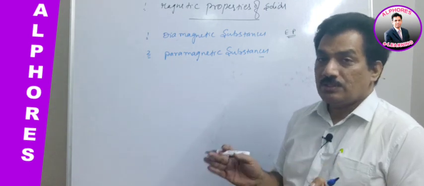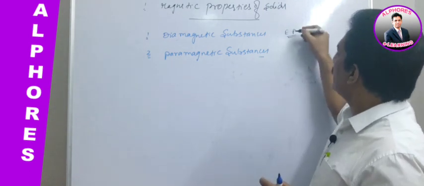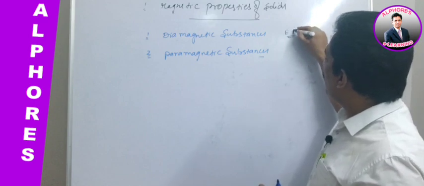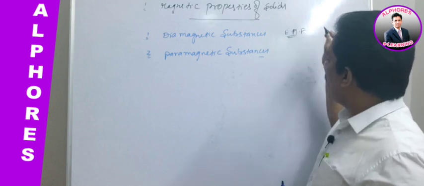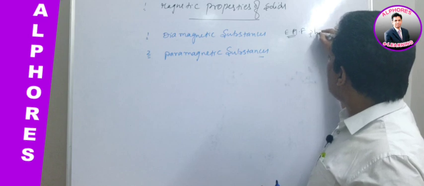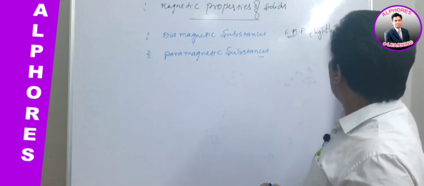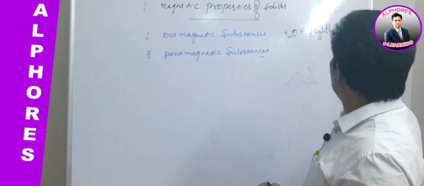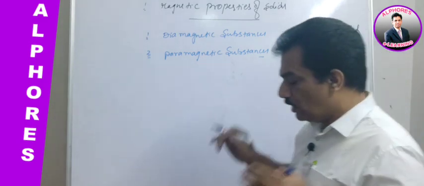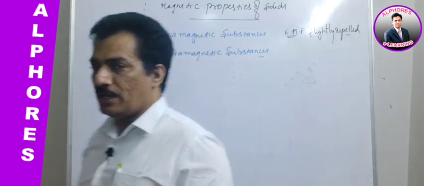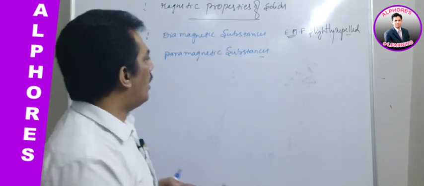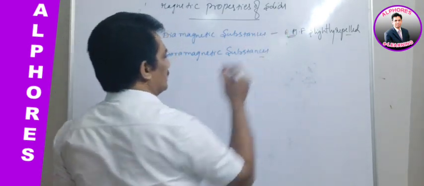As per physics, in an external magnetic field they are slightly repelled. Simply, we can say that substances which are slightly or weakly repelled by an external magnetic field are known as diamagnetic substances.